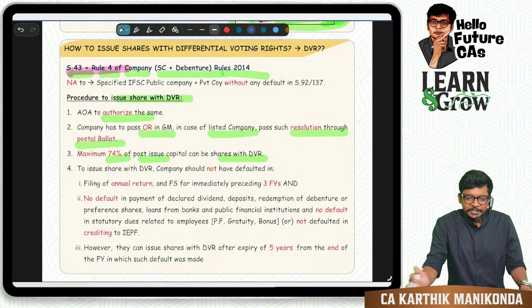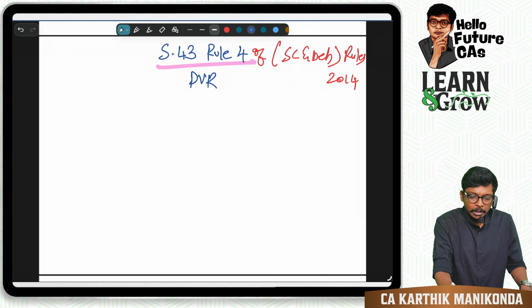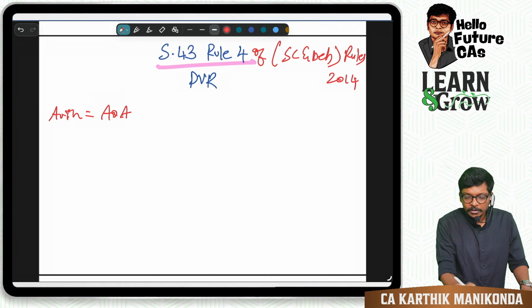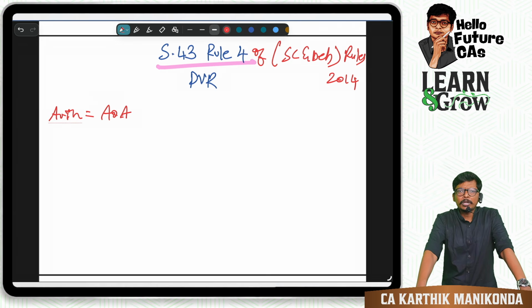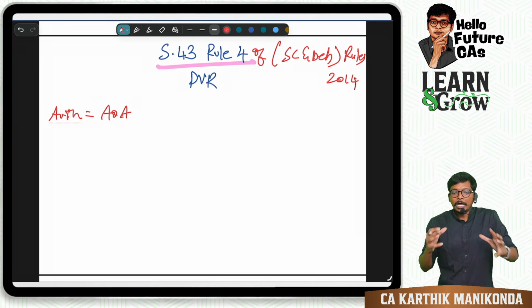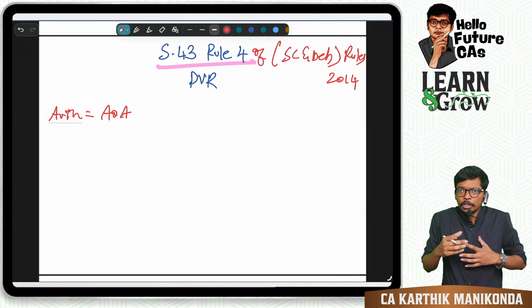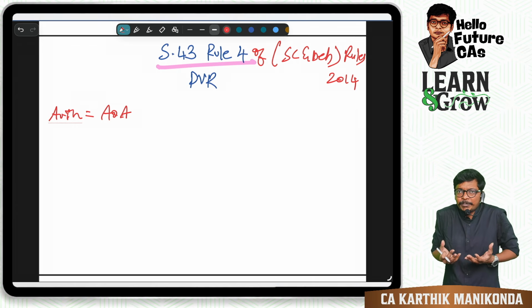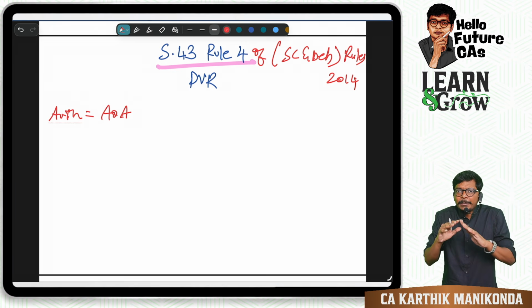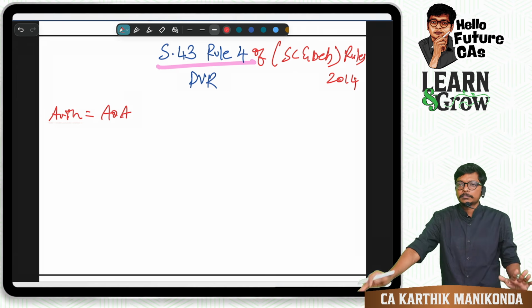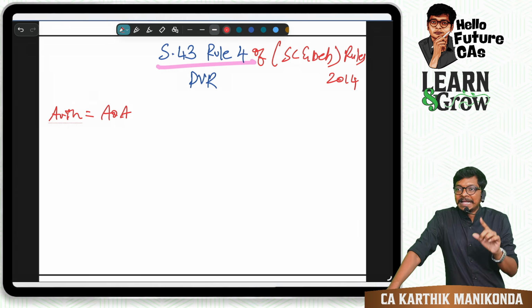What is the first point they are saying? Authorized in articles of association. Why authorized in AOA? Articles talk about the internal rules and regulations of a company. So if internally the company is not accepting this, how can I make it externally applicable for everybody? Sir, why not MOA?